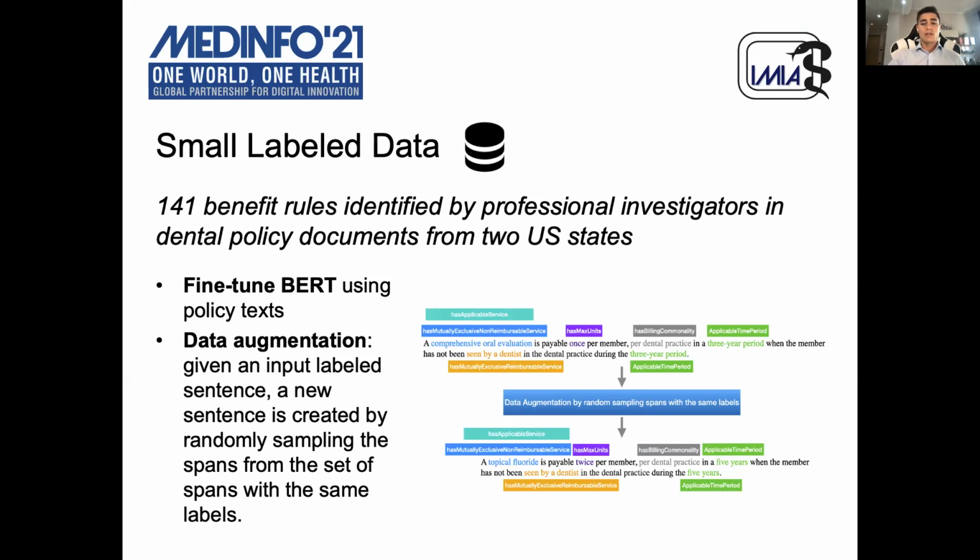The first technique is fine-tuning the language model using the BERT standard training with domain-specific text, in this case, policy text. This helps the model capture domain-specific semantic relationships and thus makes it easier to learn the multi-class classification downstream task. The second technique considers enriching the available label data using data augmentation.